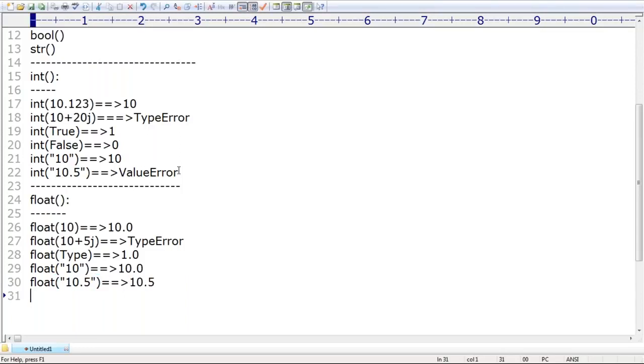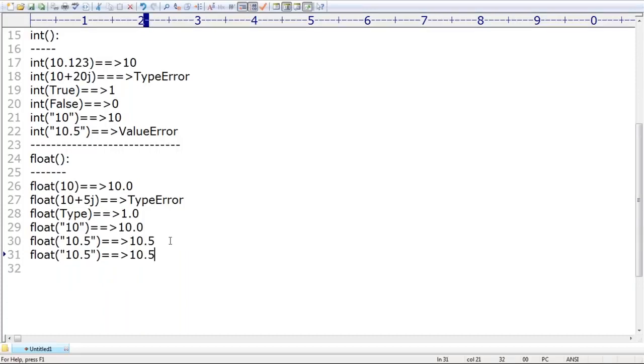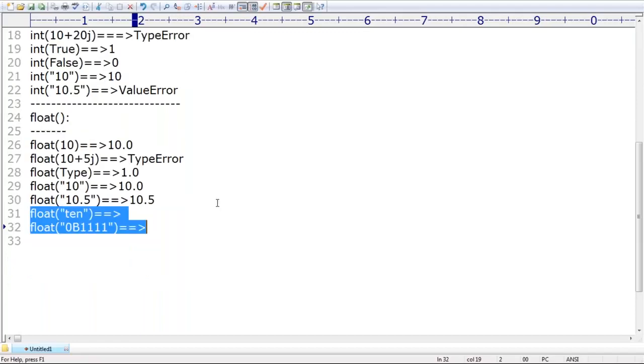But if I provide TEN, and after that if I provide any other base, something like 0B1111, immediately we are going to get a ValueError in the last two cases, right? Clear? That's all.